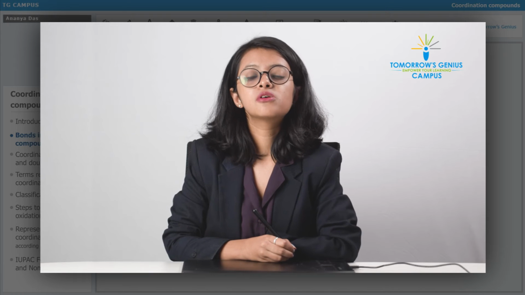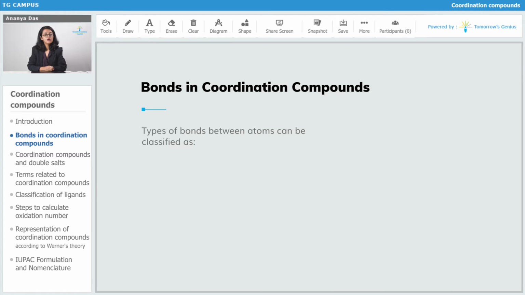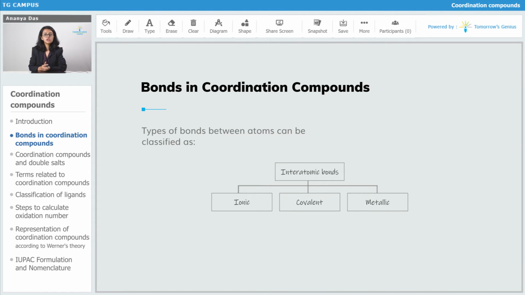So now let's talk about the bonds which are formed or found in coordination compounds. Let's start with the classification of bonds. Interatomic bonds can be classified as ionic bonds, covalent bonds and metallic bonds. Interatomic bonds are the bonds which are formed between atoms. So interatomic bonds can be classified into ionic, covalent and metallic, majorly.